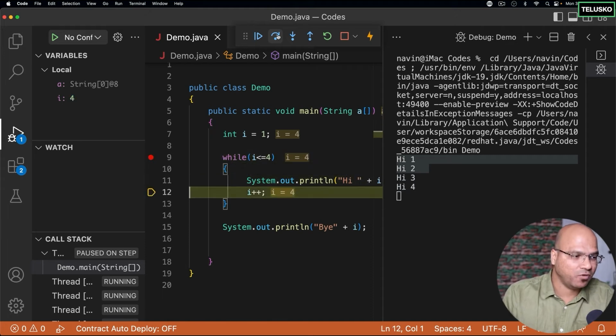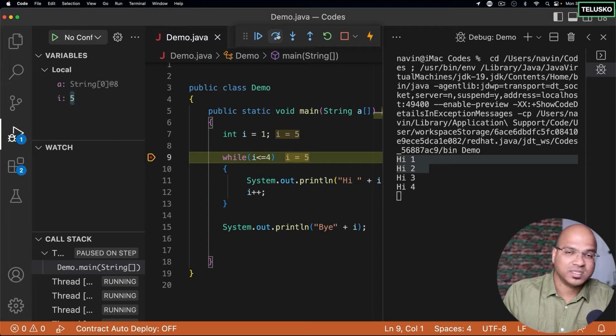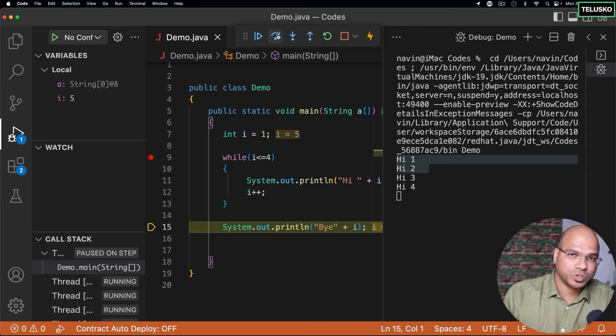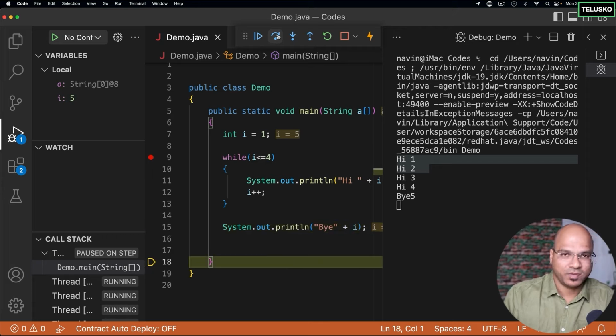The moment your value of i becomes 5 here, you can see the value of i is 5 now. It is checking and it fails. It will jump out of the loop and it will print bye with the value 5. So that's how your while loop works.